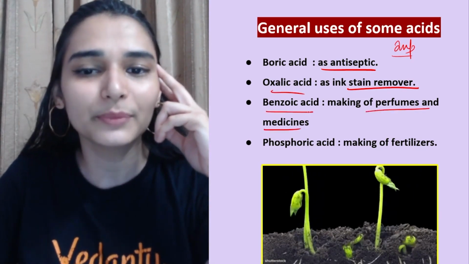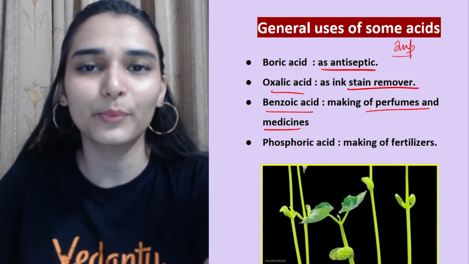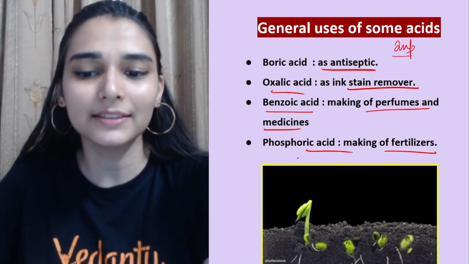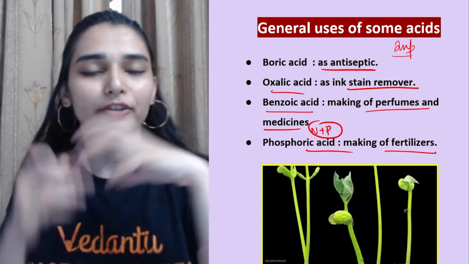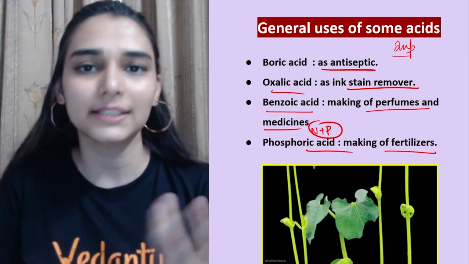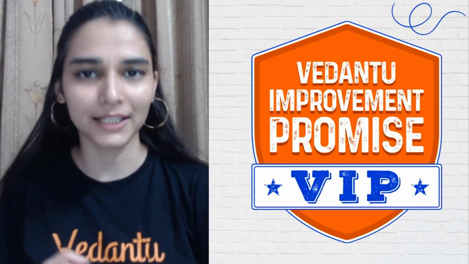Making of perfumes and medicines में benzoic acid हम use करते हैं, so it's responsible for imparting that fragrance nature. Phosphoric acid is used to make the fertilizers. So nitrogen and phosphorus are most essential elements required for the plant growth. So वही हम देने के लिए phosphoric acid add करते हैं fertilizers में, so that the growth increases and fastens up, right?